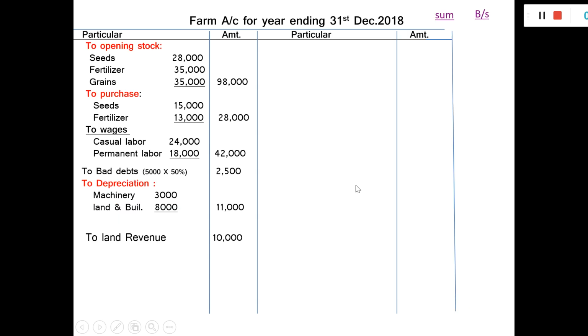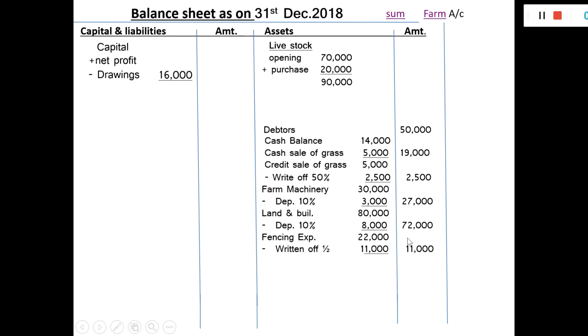Land revenue 10,000. Go to the balance sheet. Due from cooperative society is written in the balance sheet as a receivable income. Go to the sum.